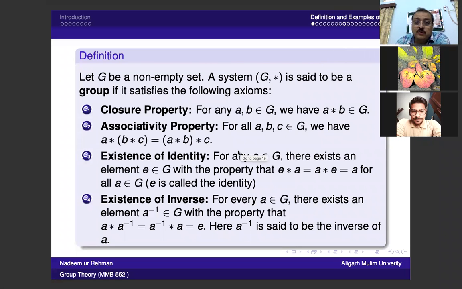Now we come to our main definition of the course: a group. Let G be a non-empty set, a system G with this operation. I'm not saying that it is a binary operation at the moment. If it is a binary operation, then this property G1 is not necessary, because a binary operation means the closure property is automatically there.